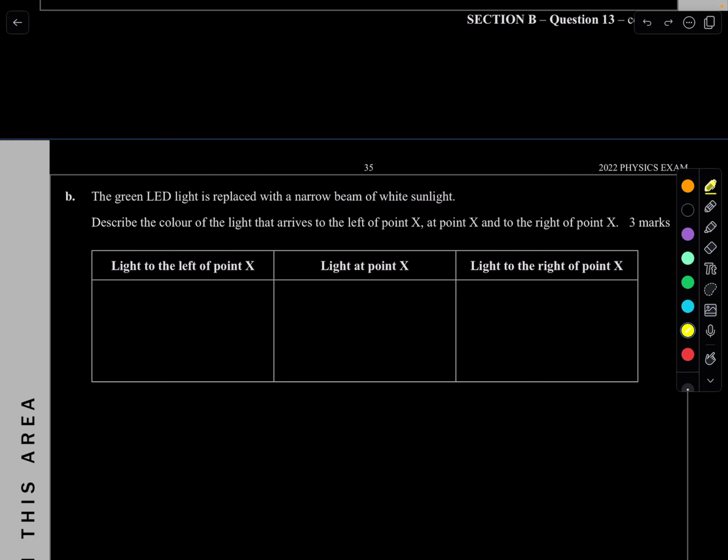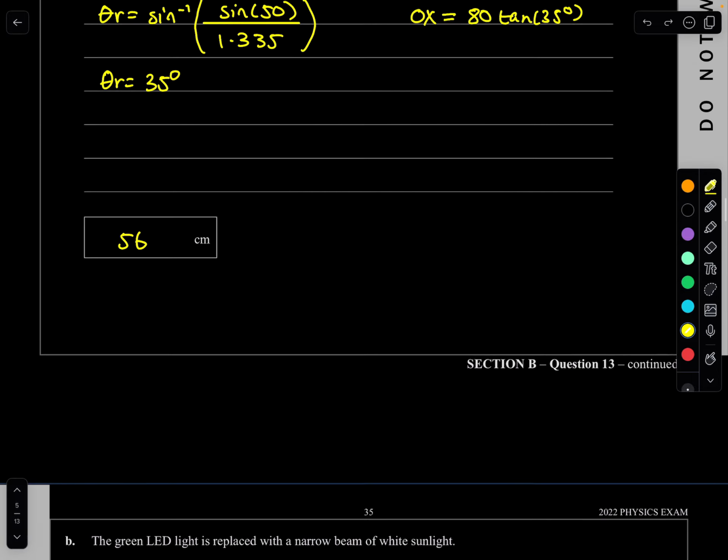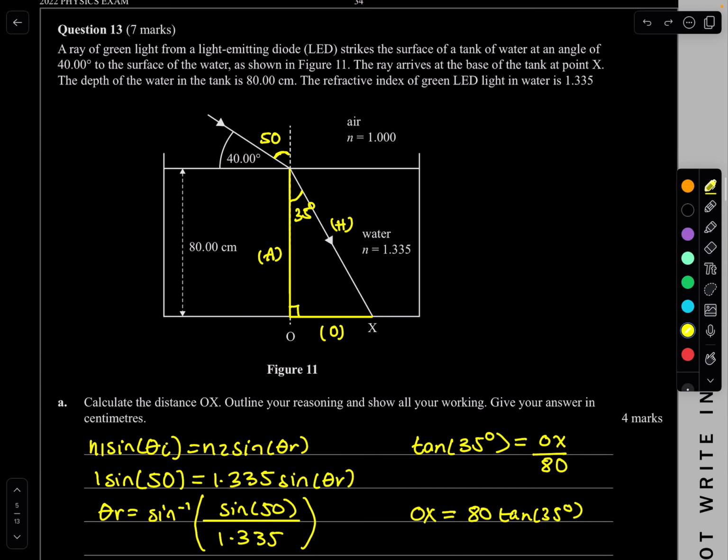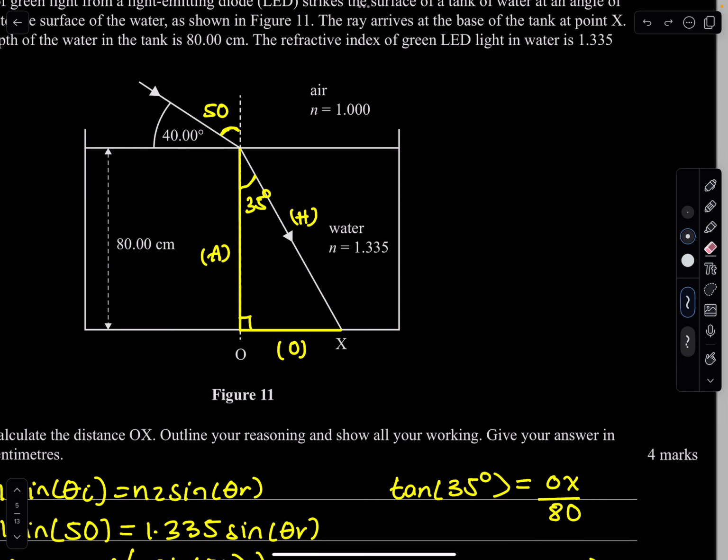So the light will split into its components, because in that full visible spectrum, every color has a different wavelength. And so it's going to split due to the wavelength. So we know this for dispersion. Let's rub this out.